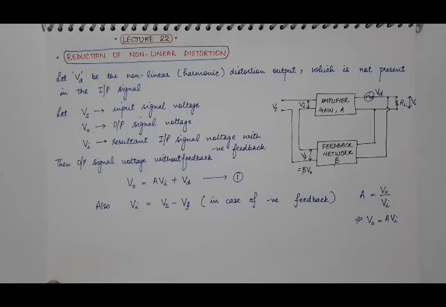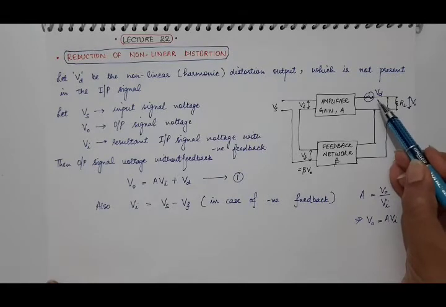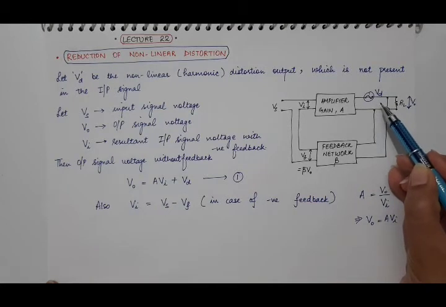So now we will see what effect negative feedback has on this undesired portion of nonlinear harmonic output in case of a voltage series feedback amplifier.